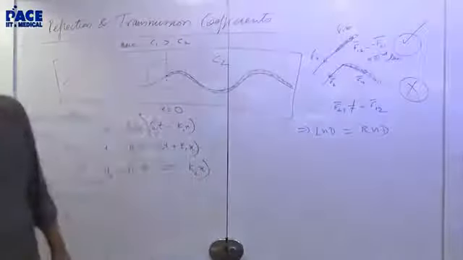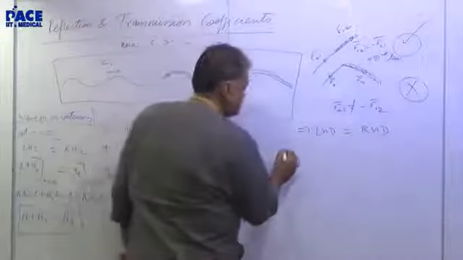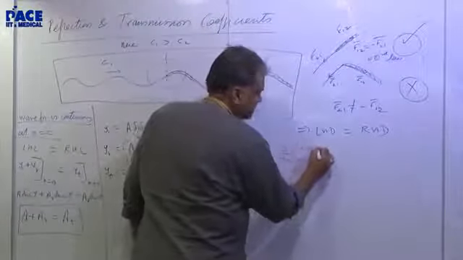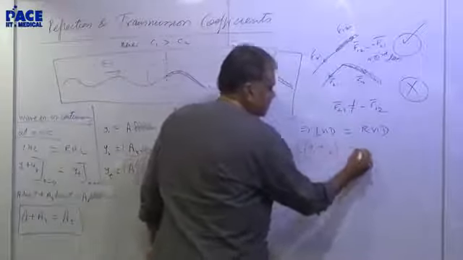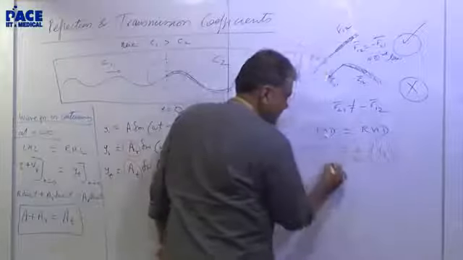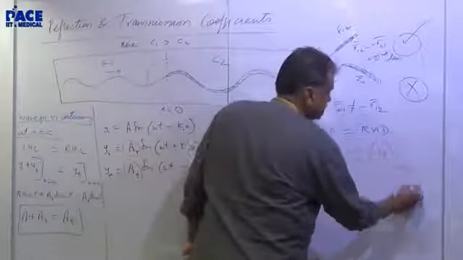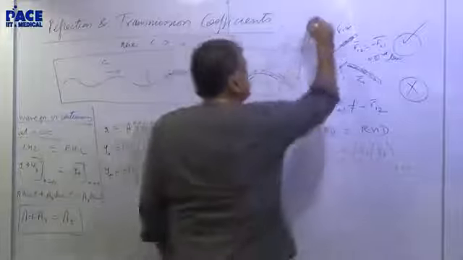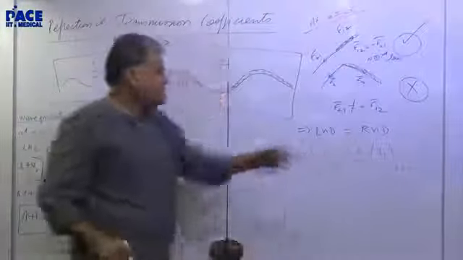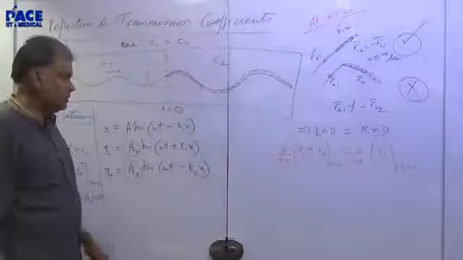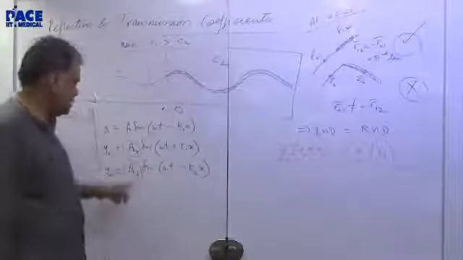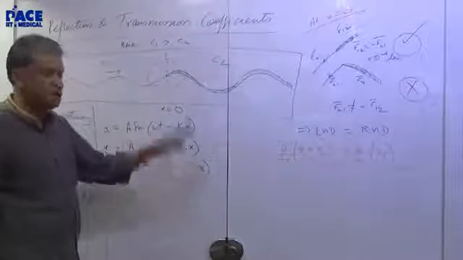So what is the left hand derivative? Left hand derivative is del by del x of yi plus yr, which will equal del by del x of yt at x equal to 0. We're talking about it at x equal to 0. So what is the derivative of the right side? The right side is a cos omega t minus k2x.